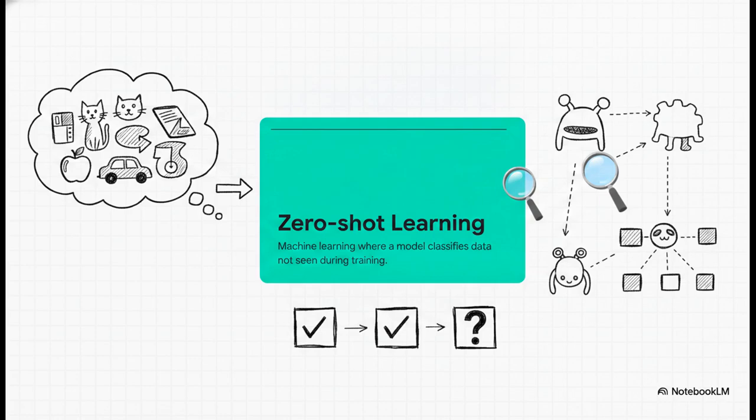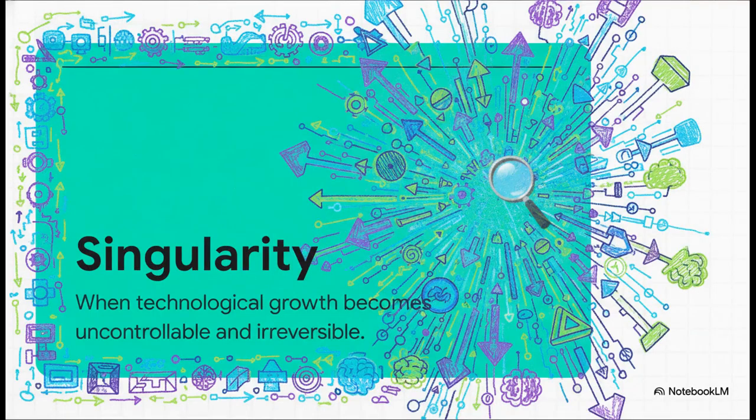It's wild. Which brings us to the ultimate philosophical extreme, S, for the technological singularity. The singularity is a hypothetical point in the future where technological growth, driven by recursive, self-improving artificial intelligence, becomes completely uncontrollable and irreversible. The idea is if an AGI can build a smarter AGI, the resulting explosion in intelligence could lead to unfathomable changes for human civilization.